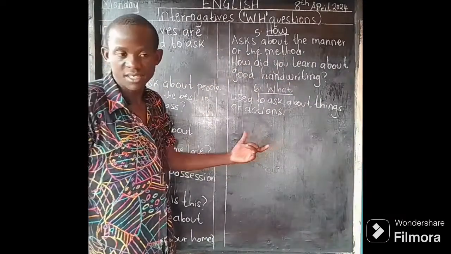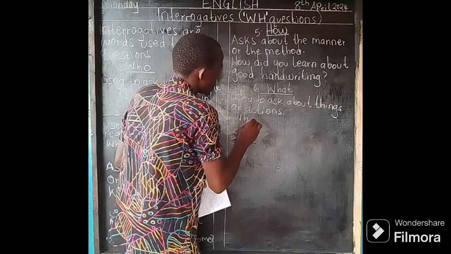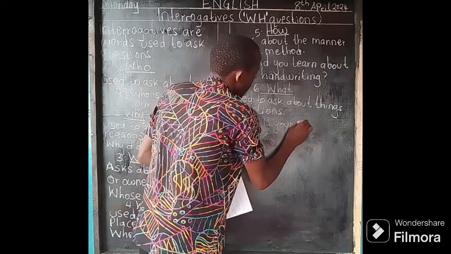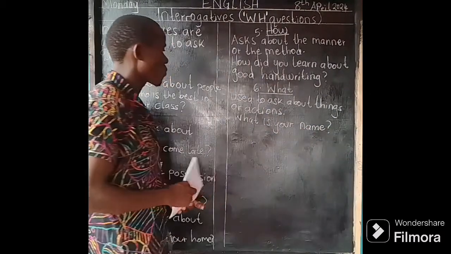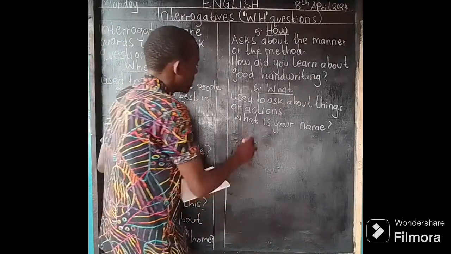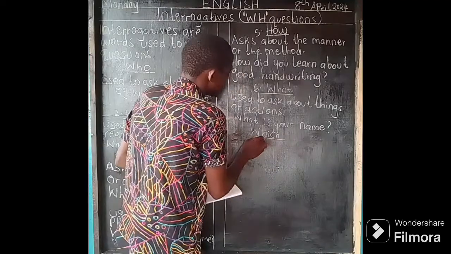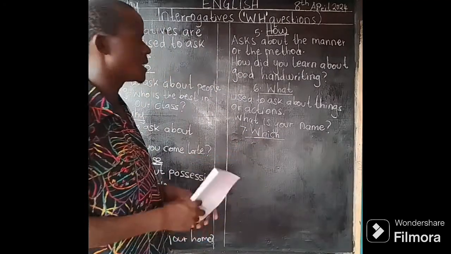Your name is a thing. So I can say, for example, what is your name? The next one is which.